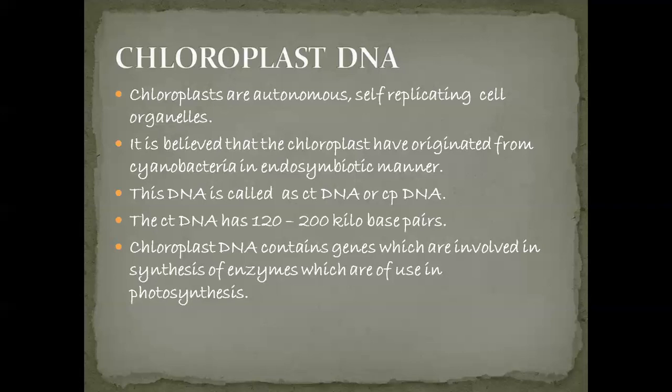Photosynthesis. A part of the ribulose bisphosphate carboxylase enzyme, that is RuBisCO, plays a very important role in photosynthesis. A part of this enzyme is synthesized under the control of chloroplast DNA. The remaining part of this enzyme is synthesized by nuclear DNA.